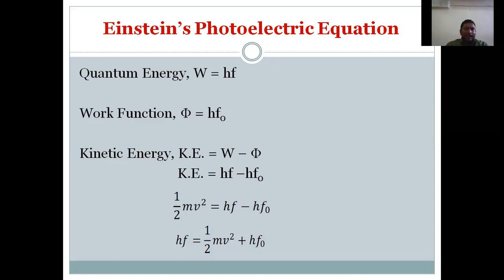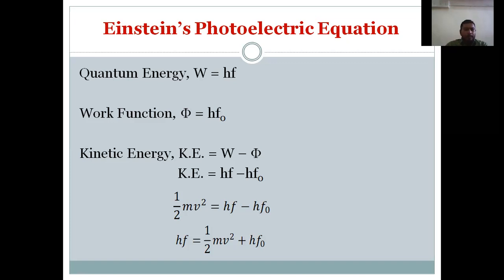Also, the kinetic energy of the electron is given by the difference between the quantum energy and the work function. So basically, the kinetic energy of the photoelectron is nothing but the extra energy which is achieved after subtracting the work function from the quantum energy.